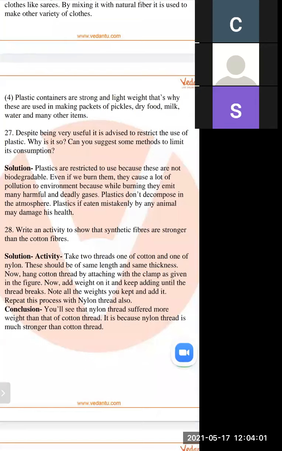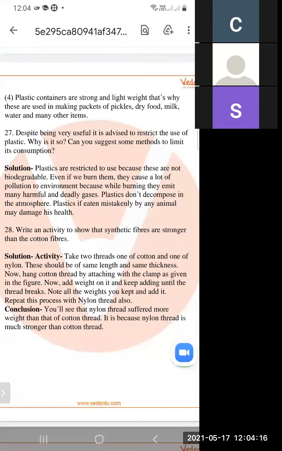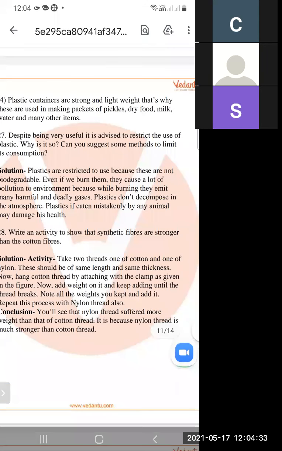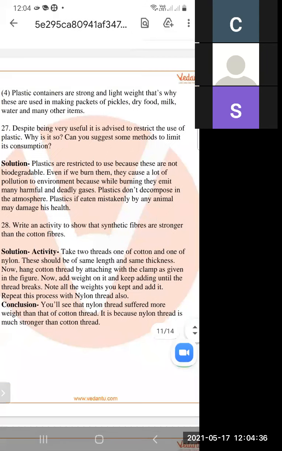We should not throw plastic in the street, because it is eaten by animals and may damage their health. So there are two methods to limit the side effects created by plastic: do not throw plastic in the street, and do not burn plastic in the environment.